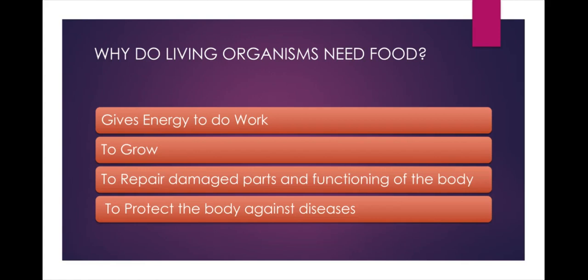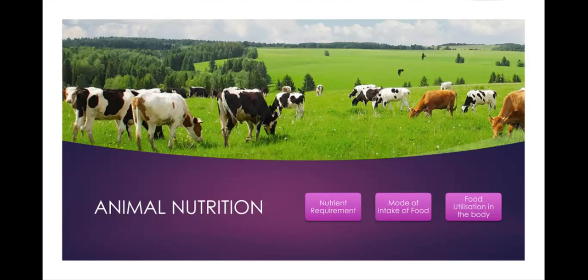All living organisms need food. Why? It gives energy to do work, to grow, to repair damaged parts and functioning of the body, to protect the body against diseases. Our lesson animal nutrition includes nutrient requirement, mode of intake of food, and utilization in the body. The first topic, nutrient requirement, you have already studied as the components of food.